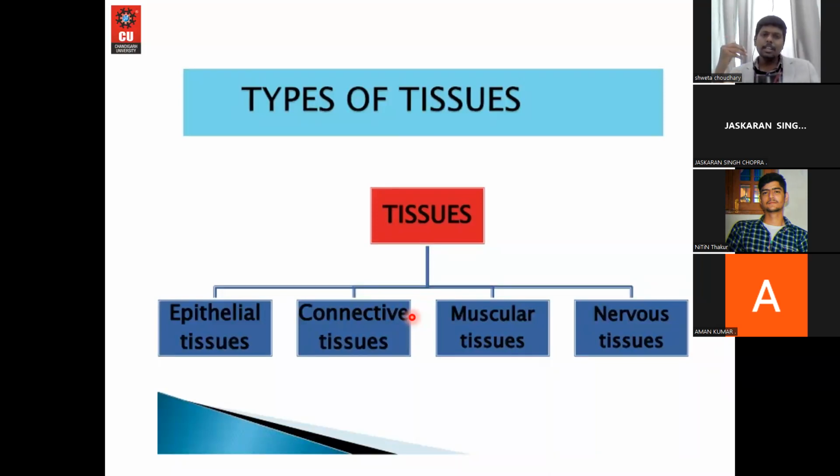Then coming to the muscular tissue. As we already know, wherever there is movement, either voluntary movement or involuntary movement, this movement is exerted by a muscular tissue. Muscle is a combination of a neural cell and a base cell.